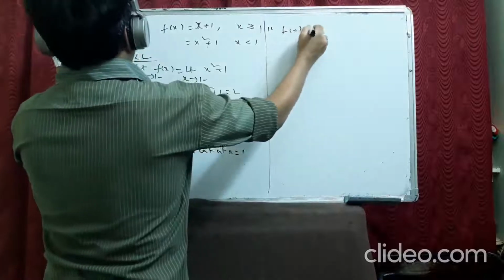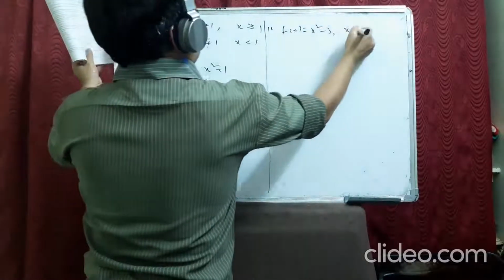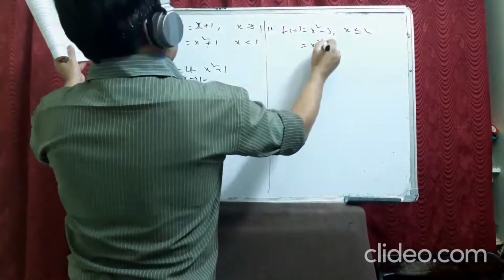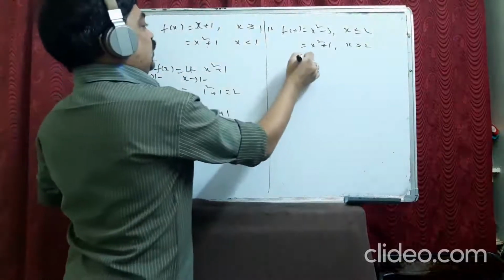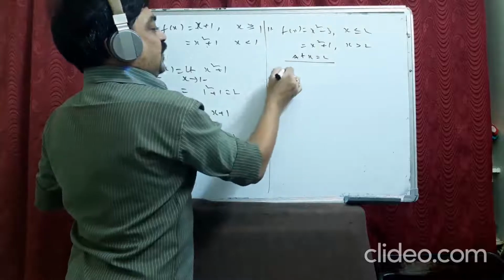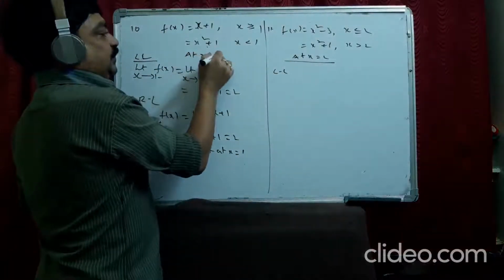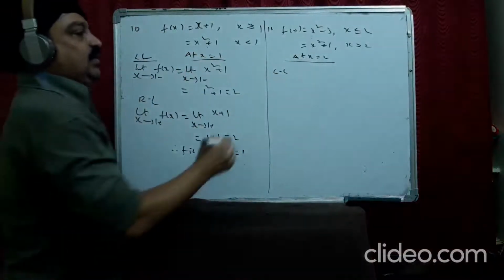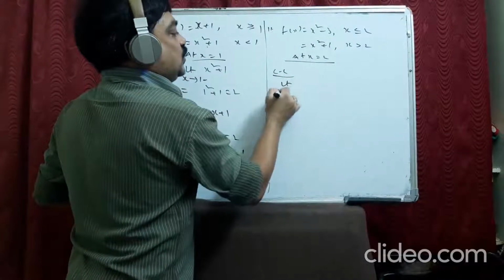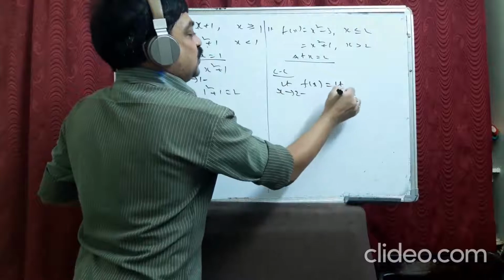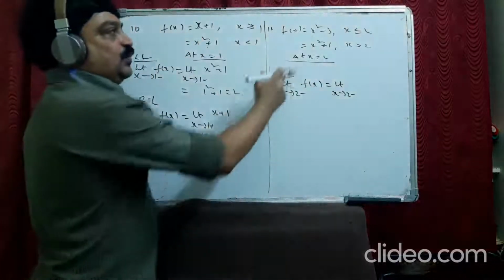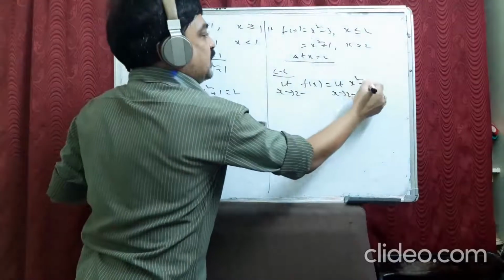f(x) is equal to x square minus 3 for x less than or equal to 2, x square plus 1 for x greater than 2. Same at x equal to 2. Okay, left limit. Limit x tends to 2 minus f(x). What is the function that we are supposed to take at 2 minus, before 2? This one, x square minus 3.